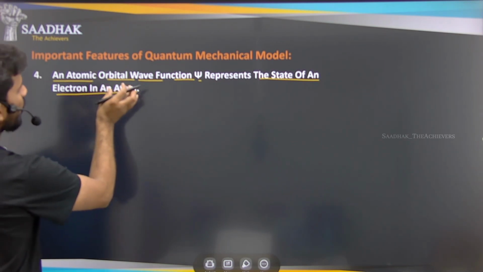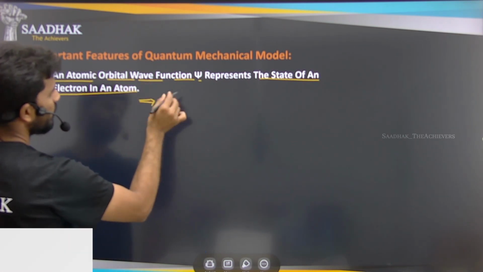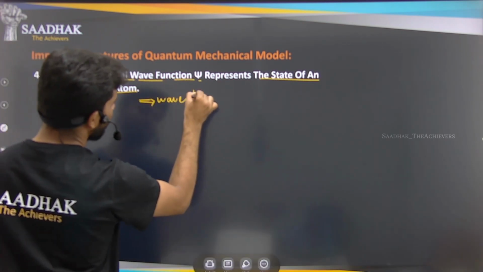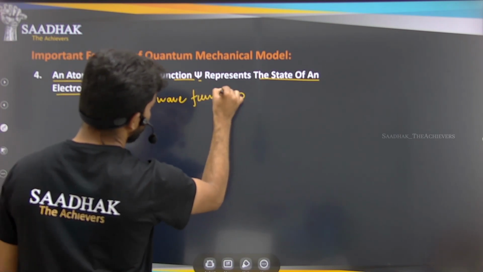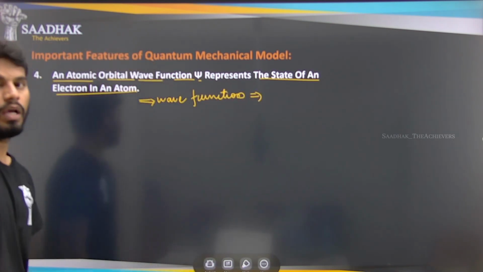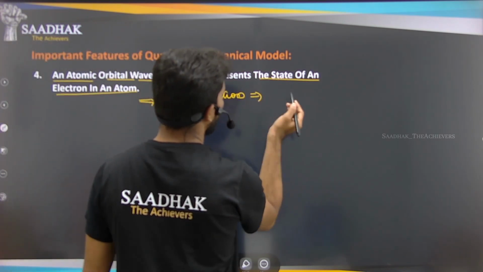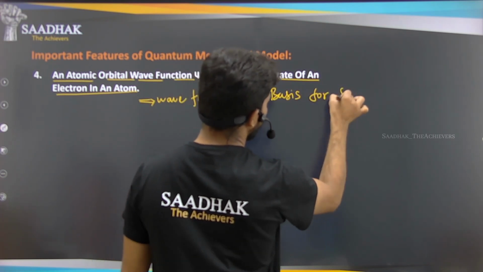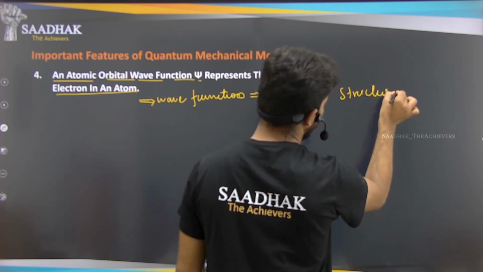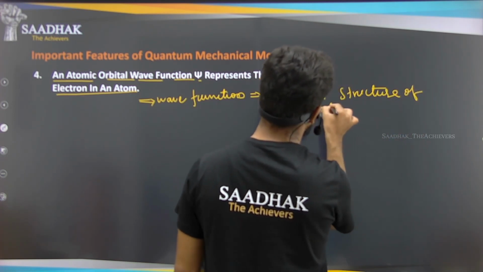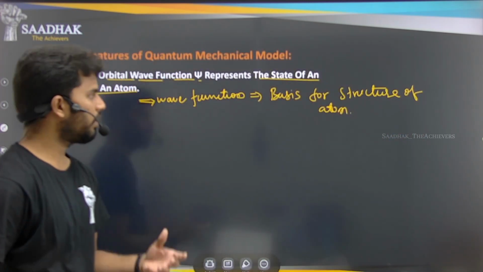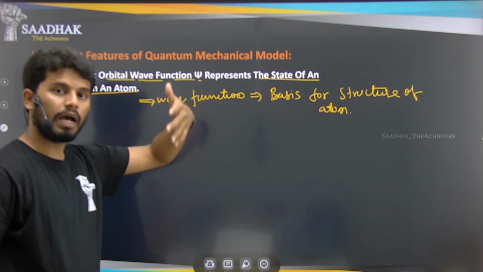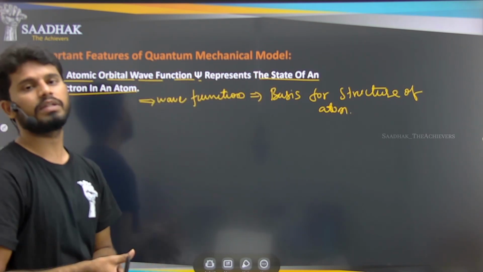So this atomic orbital wave function gives the basis for the structure of the atom. Where the electrons are located in that atom gives us the structure of that atom. Yes or no?